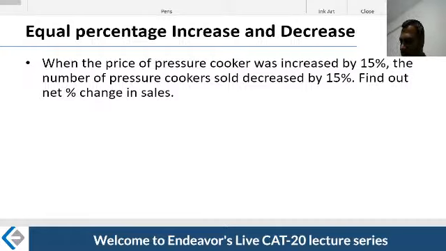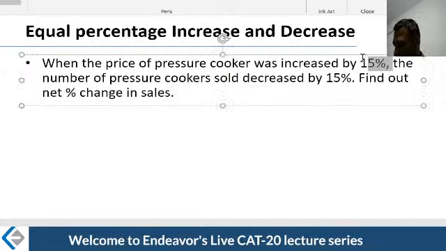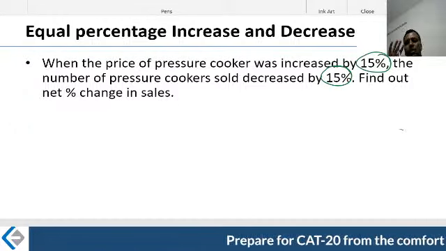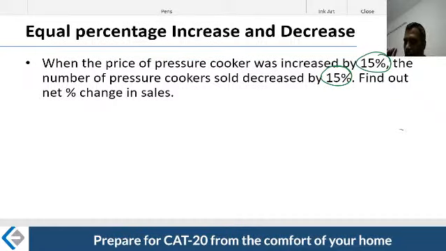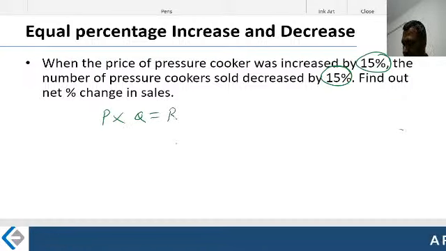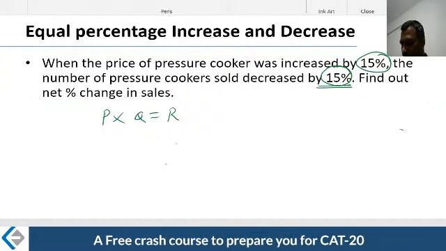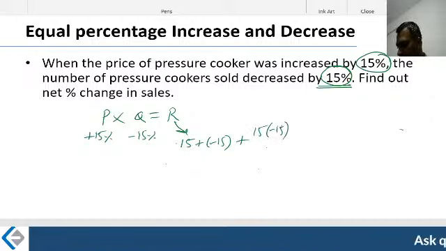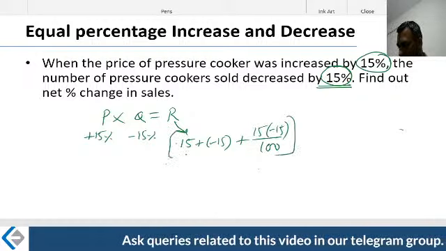What is happening here? When the price is increased, the numbers are the same. The point I'm trying to make out here is that the numbers are the same, 15% and 15%. These two numbers are the same. Then what happens? Let's quickly understand. There is a price and quantity sold, which gives the sales revenue. Quantity decreased by 15%, price increased by 15%. Listen to me, guys. Now percentage change, how do you write it? X, that is 15, Y, that is minus 15, plus X into Y divided by 100%.